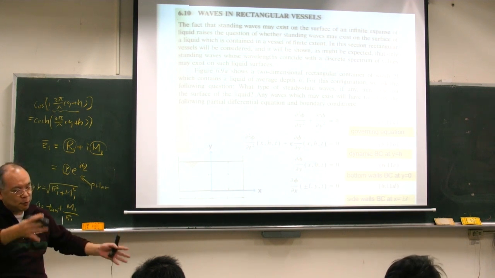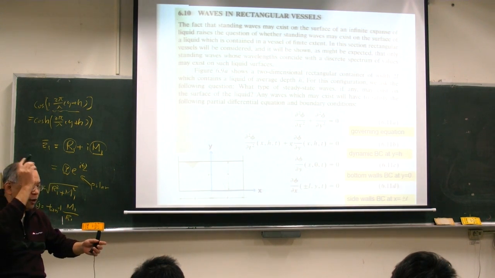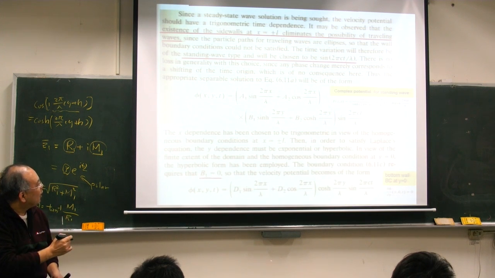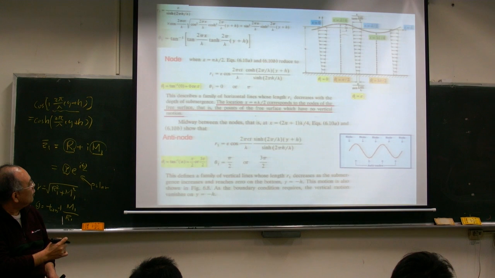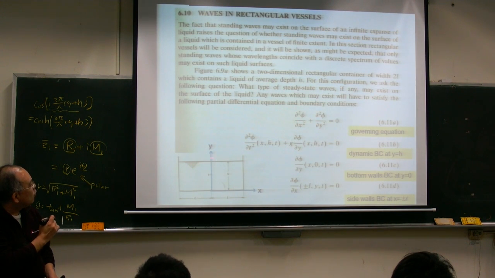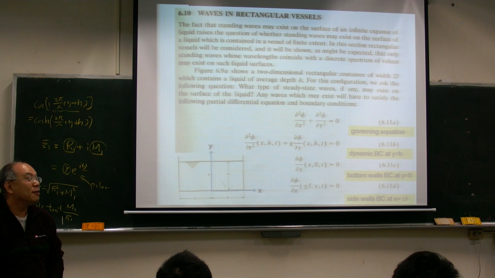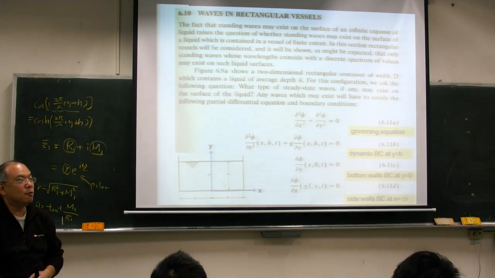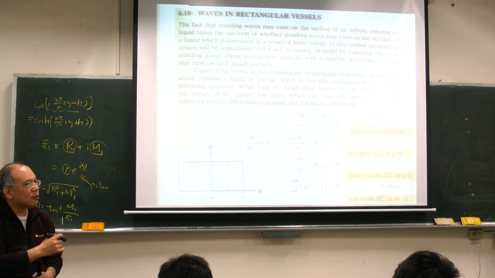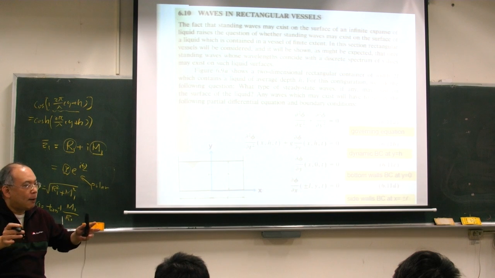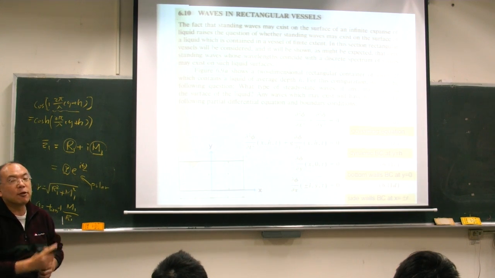You're talking about if you shake the tank, right? If you throw a stone inside here to disturb the flow and try to generate a wave, we can say this is a wave maker, right? Once I make a wave inside this tank, it will start to set up to satisfy all these boundary conditions.